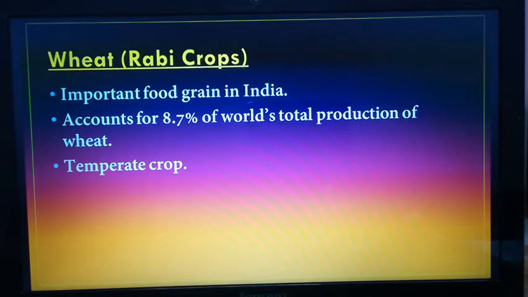And it is a temperate crop. Temperate crop means it grows in winter and is harvested in March, April, hence it is a rabi crop. Wheat grows well on level plains, especially in farming where it is mechanized.